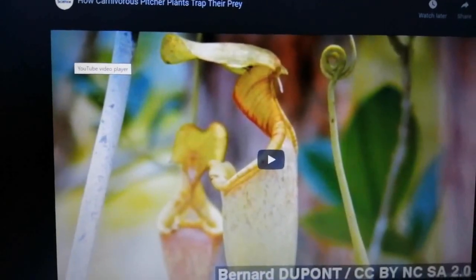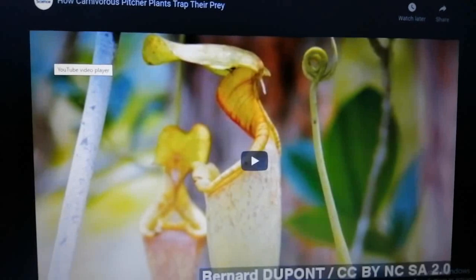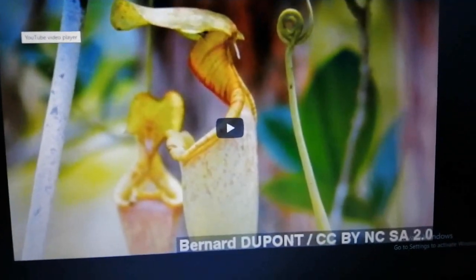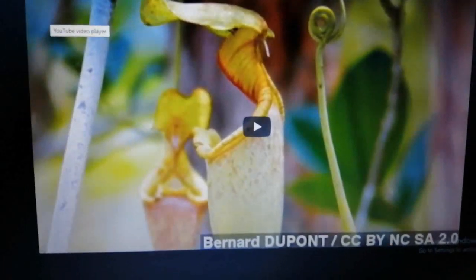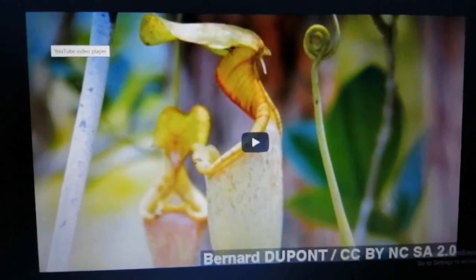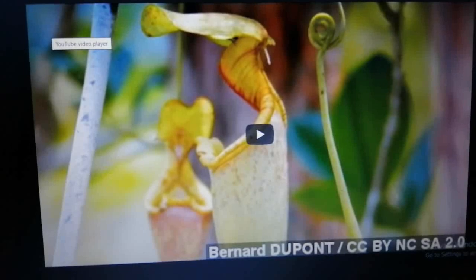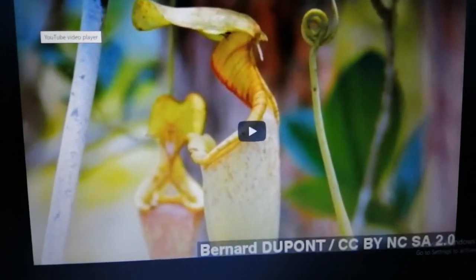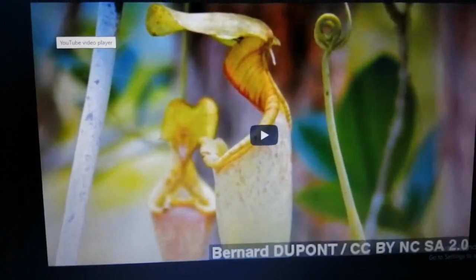And then once the prey is trapped inside the funnel, the plant secretes a juice and kills the animal or insect, and then it is able to absorb nutrition from their body.